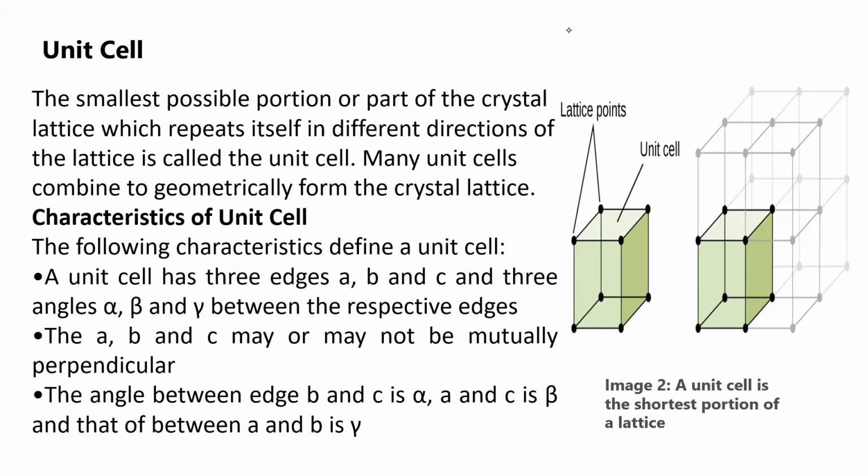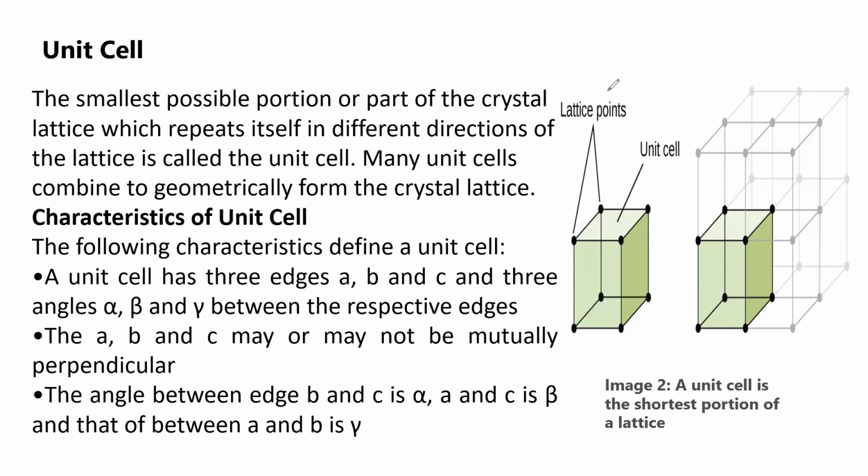So here we can see a crystal lattice. Here this line is called A, this line is called B, and this line is called C. They may or may not be perpendicular to each other. The angles between the edges are called alpha, beta, and gamma respectively. This is the main characteristic of a unit cell.